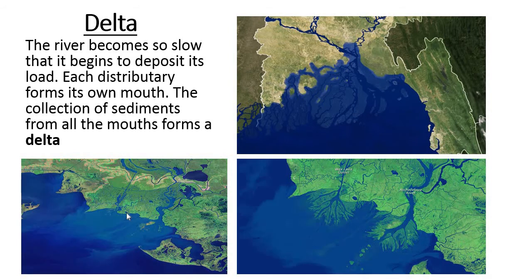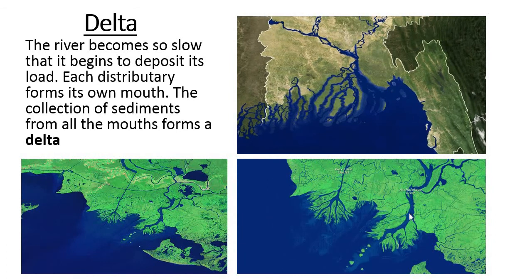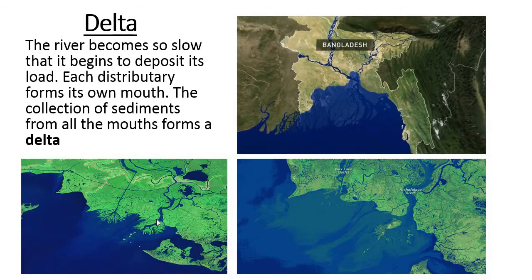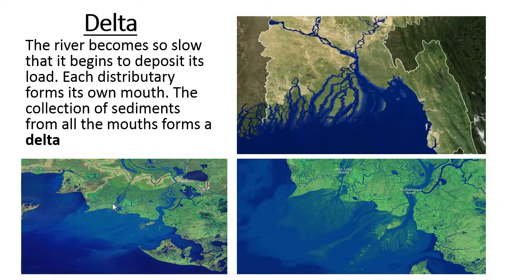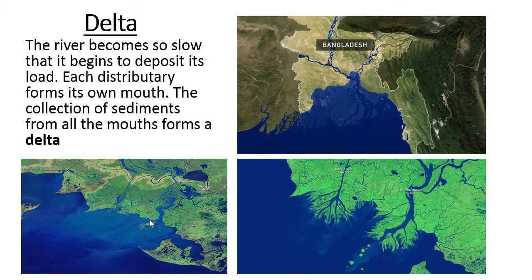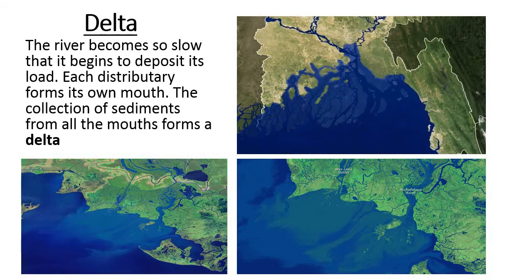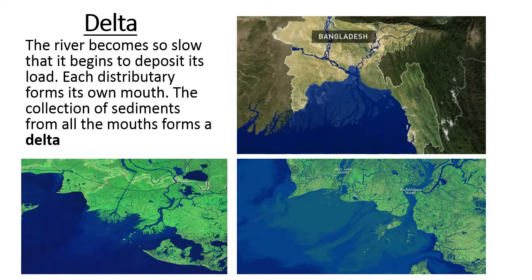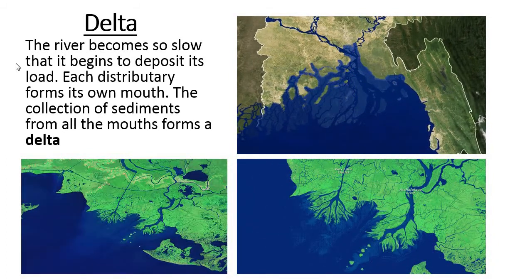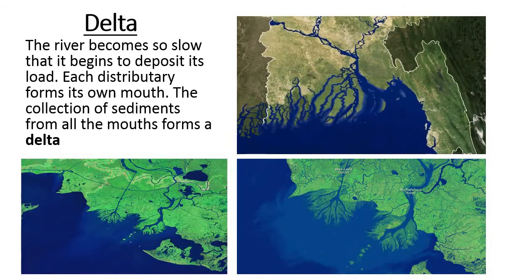Here in all the figures we can see the triangular landmass. This triangular landmass is called the delta. These delta regions are very fertile because sediments are deposited by the river, and these sediments are very fertile. The plain which is formed here is very fertile because it contains sand, silt and clay. So all these features are formed by the river. The rest we will be studying in the next class.